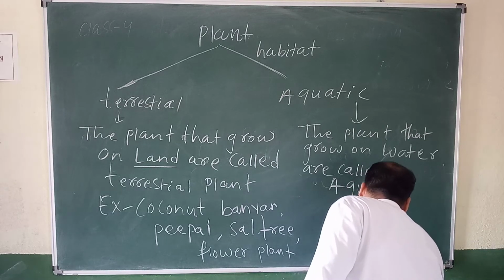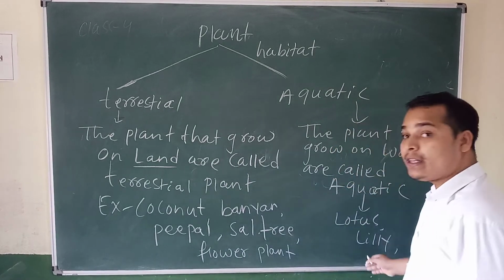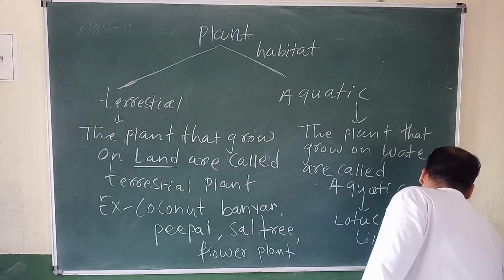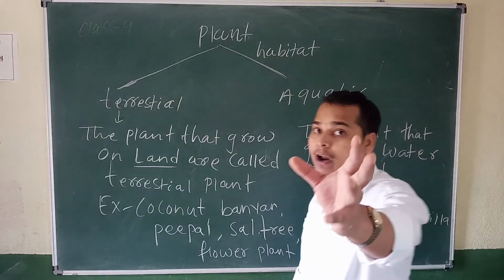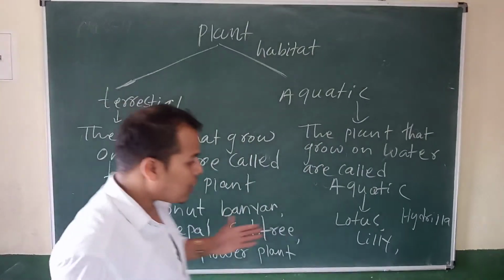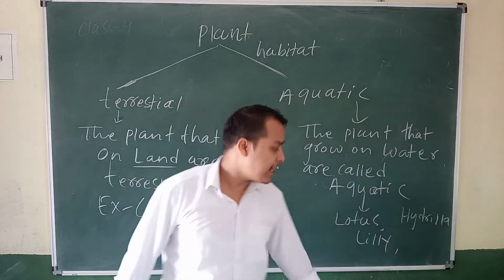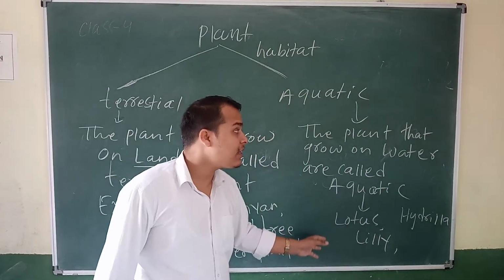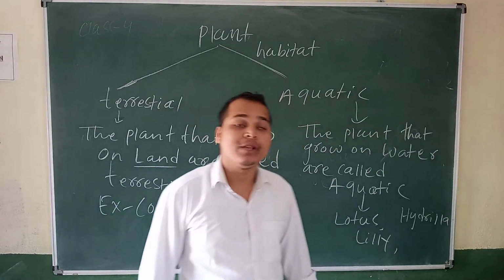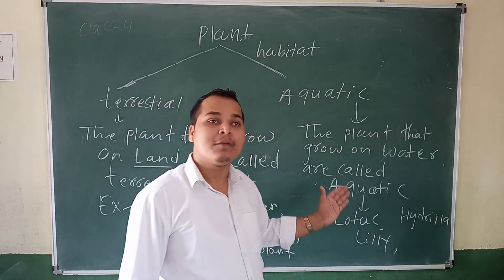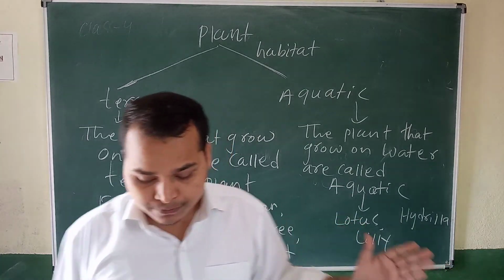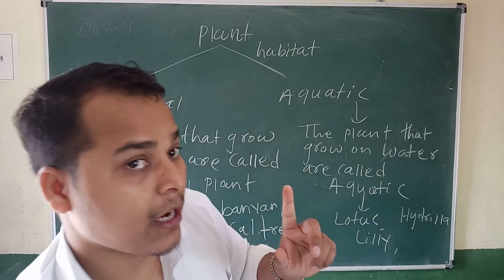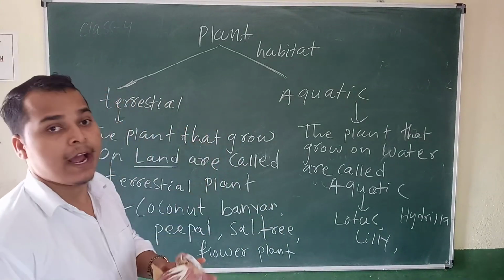Then hydrilla. These plants grow on the water, that's why they are called aquatic plants. Habitat is your next class. I will ask what is habitat and what is adaptation.